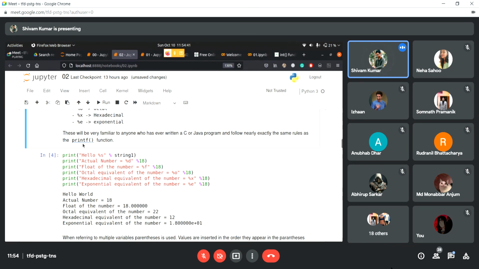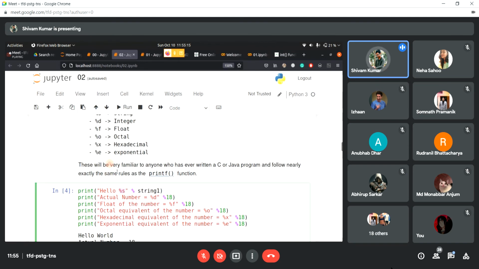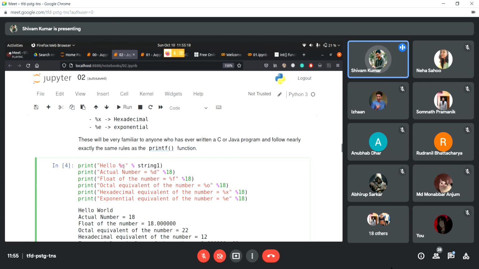So you'll know what I mean. I'll just show you here. So I'm printing hello, then I'm saying %s string one. So this %s, you can think of this %s as a placeholder for string one. So this %s is holding this place for string one. So the Python interpreter understands that this %s is holding this place inside this longer string, that is hello, for this string one. So the Python interpreter will take the string one value and it is going to come and put it in %s. Right? I hope I'm clear. So %s is just a placeholder for string one.